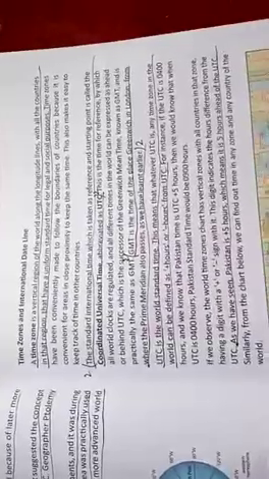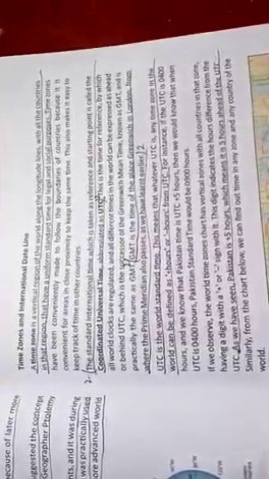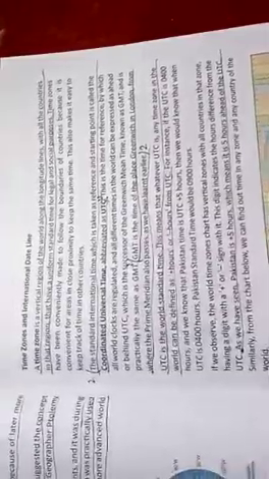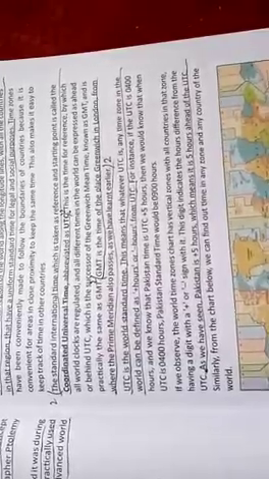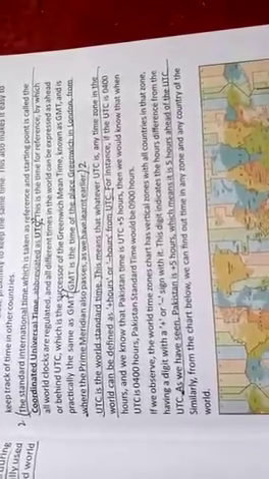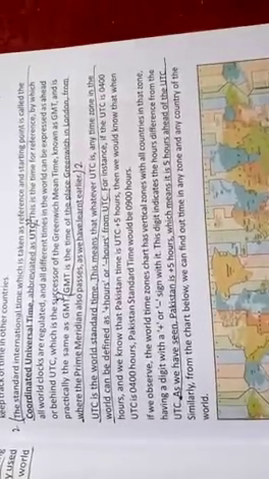A time zone is a vertical region of the world along the longitude lines with all the countries in that region that have a uniform standard time for legal and social purposes. The standard international time, which is taken as a reference and starting point, is called the Coordinated Universal Time, abbreviated as UTC. GMT is the time of the place Greenwich in London, from where the prime meridian also passes, as we have learnt earlier. UTC is the world standard time.